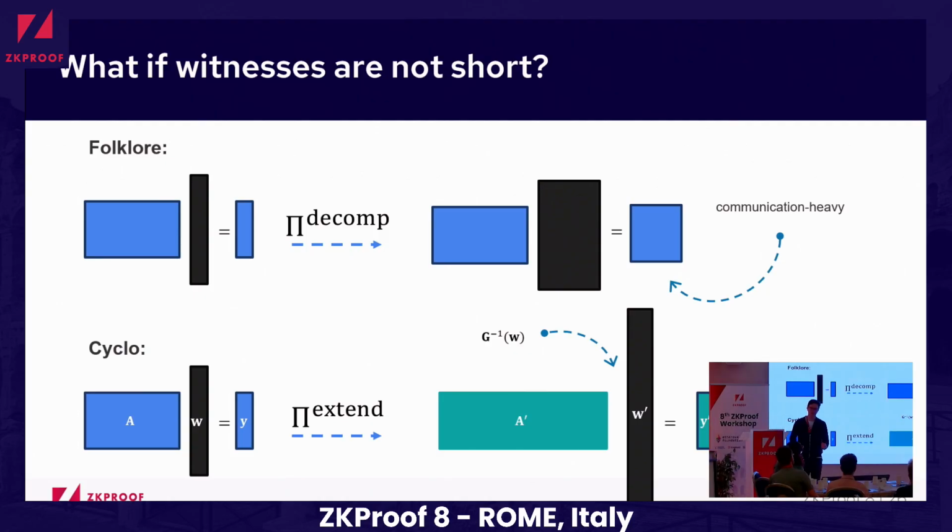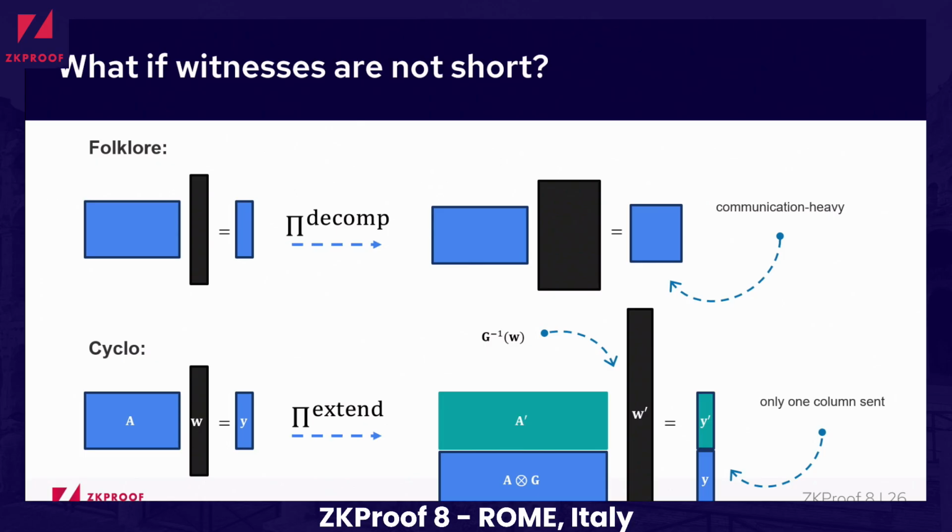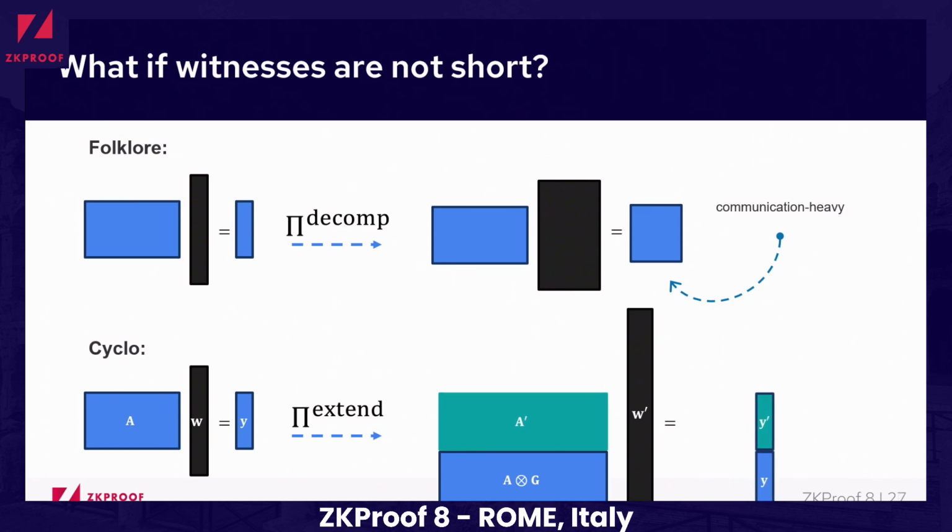Now we have only one column to be sent. Further, we need to argue about the consistency of this extension. So we stack this matrix at the bottom and, with this composition gadget, perform some random linear combination, and this simply becomes one more constraint in our system.